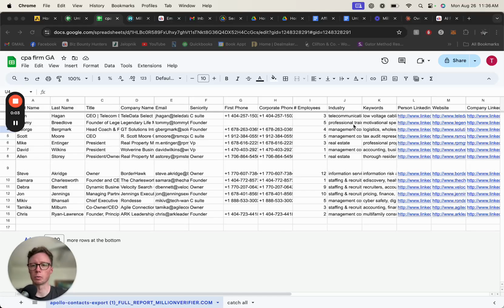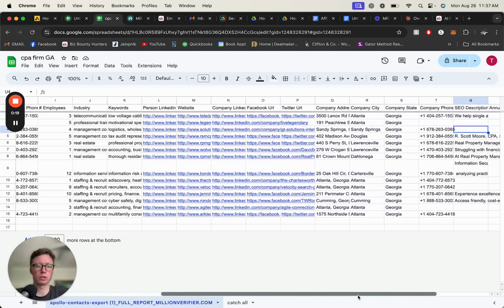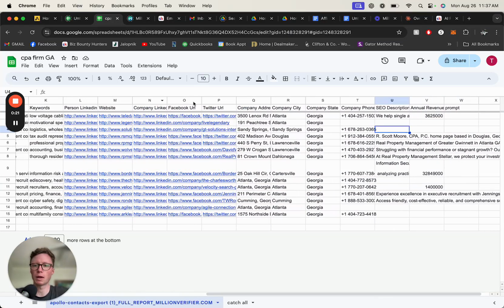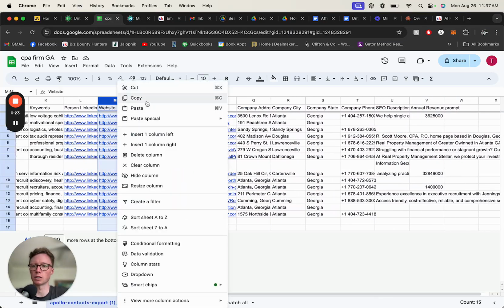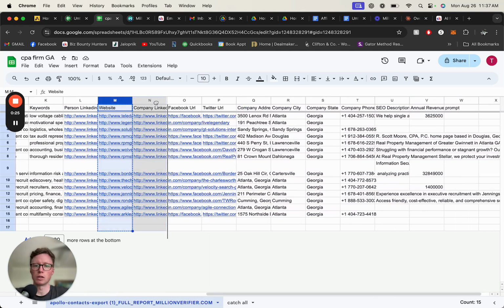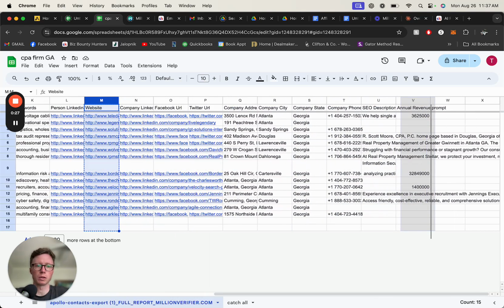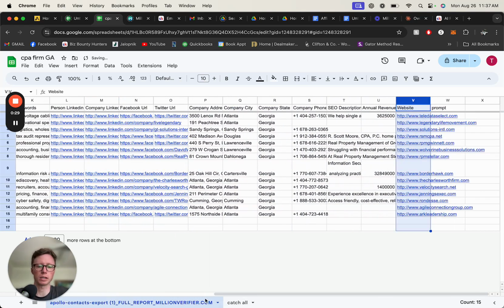Welcome back. This is Taylor with Biz Bounty Hunters. Today we're going to be going through our data and creating AI prompts for our emails. So we're back in that spreadsheet of CPA firms that we pulled from Apollo. We're going to go ahead and create those prompts. In order to do so, I like to move the website column over a little bit to where we're prompting, just so it's easy to click.